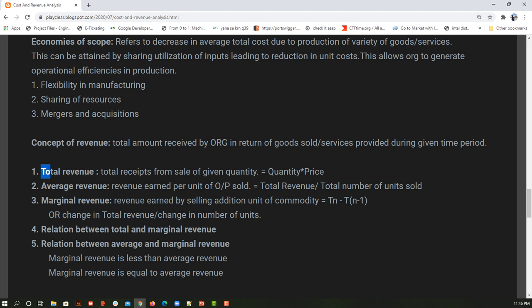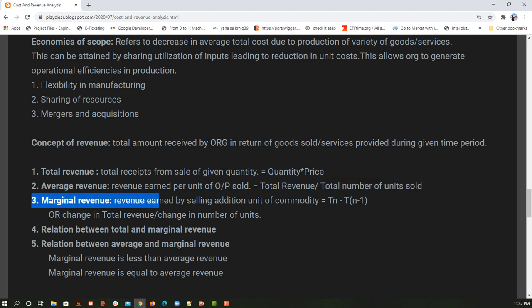Now what is total revenue? Suppose I am producing 10 units, and the selling price of each of them is 5 rupees. So 10 into 5, that is 50 rupees, is what I got by selling all the products and services. So that is my total revenue. Now suppose 50 rupees is the revenue, and the number of units that I manufactured was 5. So my average revenue is my total revenue 50 divided by the number of units, 5. So 50 by 5 is 10, which is my average revenue.